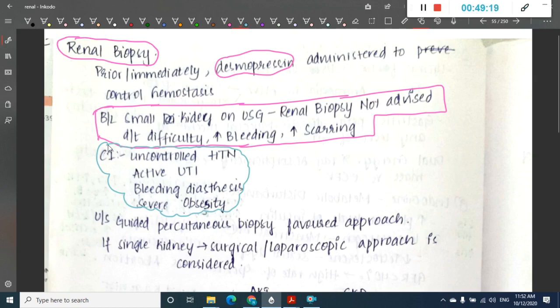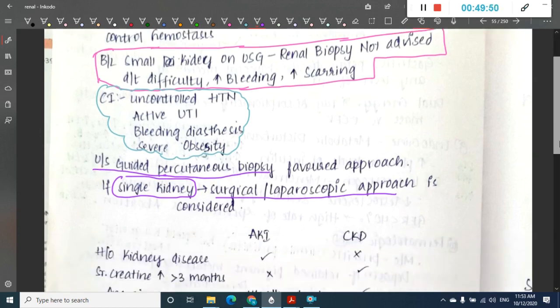Ultrasound guided percutaneous biopsy is the favored approach in renal biopsy. If the kidney is very small and you feel you should definitely do a renal biopsy, then either a surgical or laparoscopic approach can be considered. Sorry, not if the kidney is small, but if there is only one kidney, that is, the kidney is single, then a surgical or laparoscopic approach is considered.